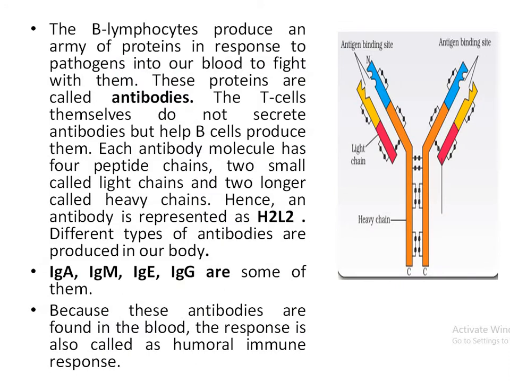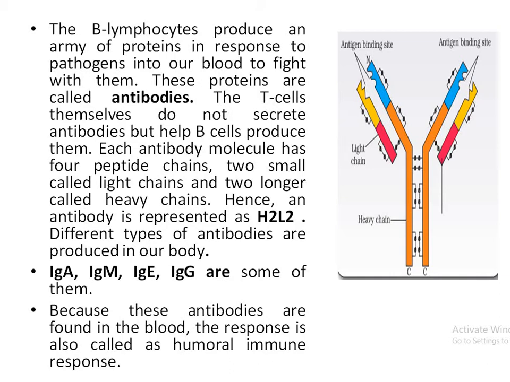When we see humoral immunity, which is due to the presence of antibodies in the blood, we see that B lymphocytes form the antibodies. Antibodies are called immunoglobulins.